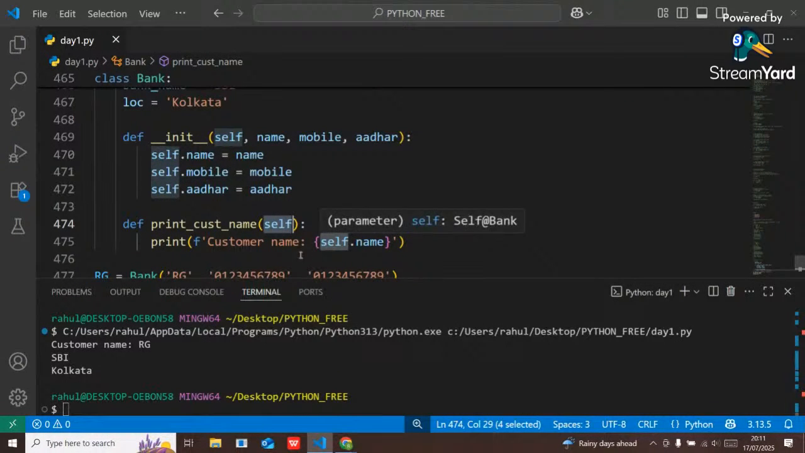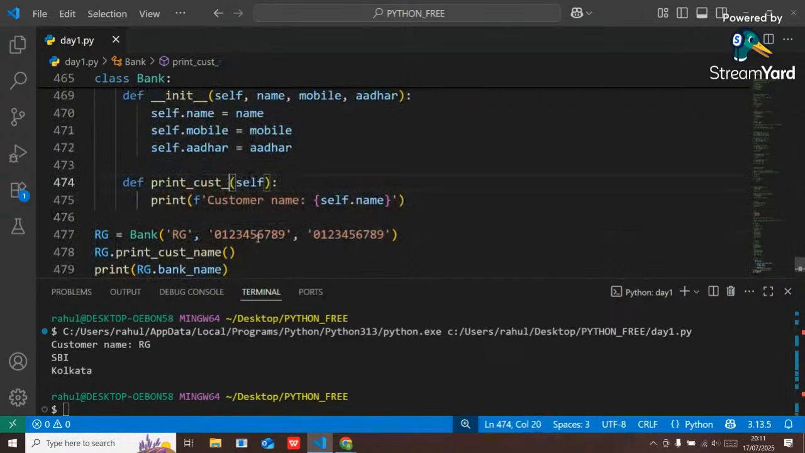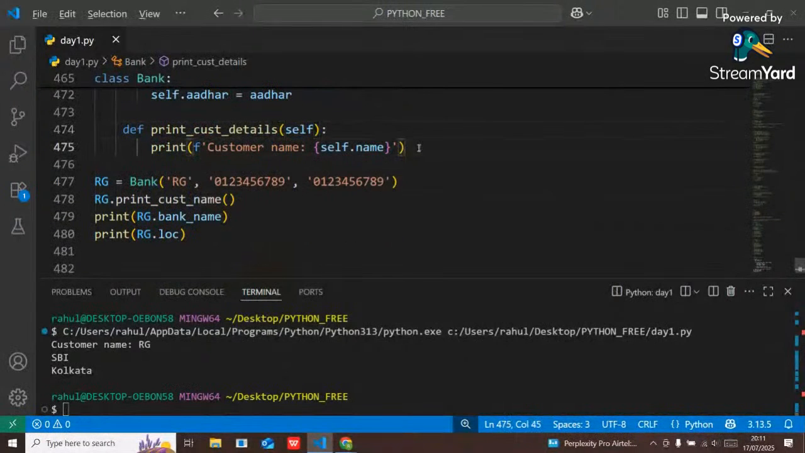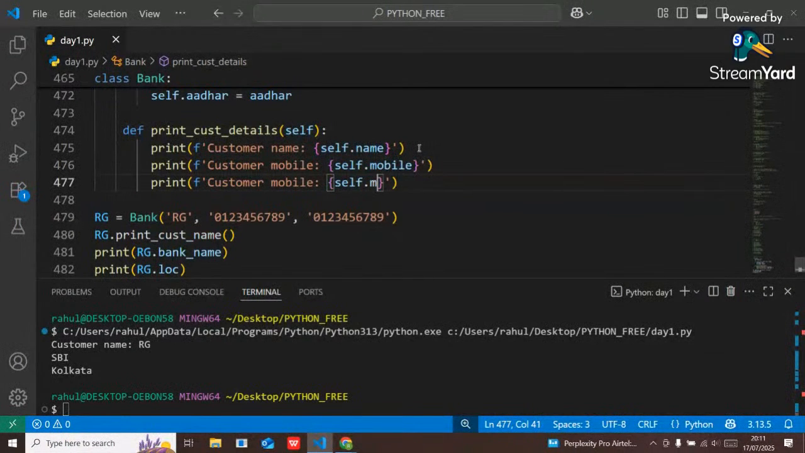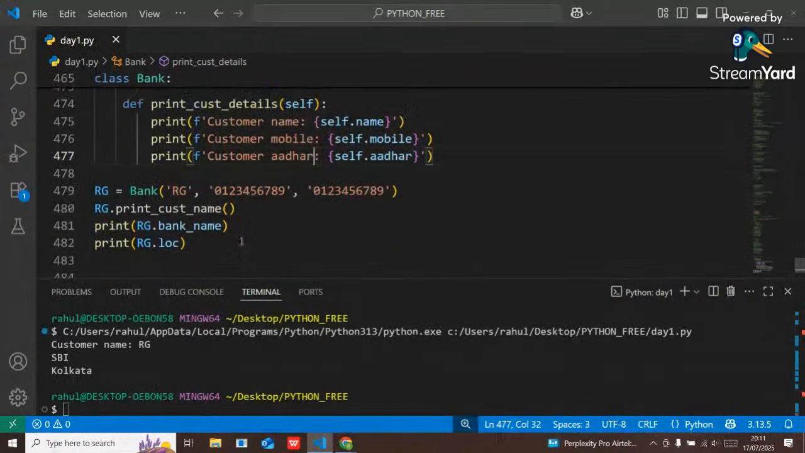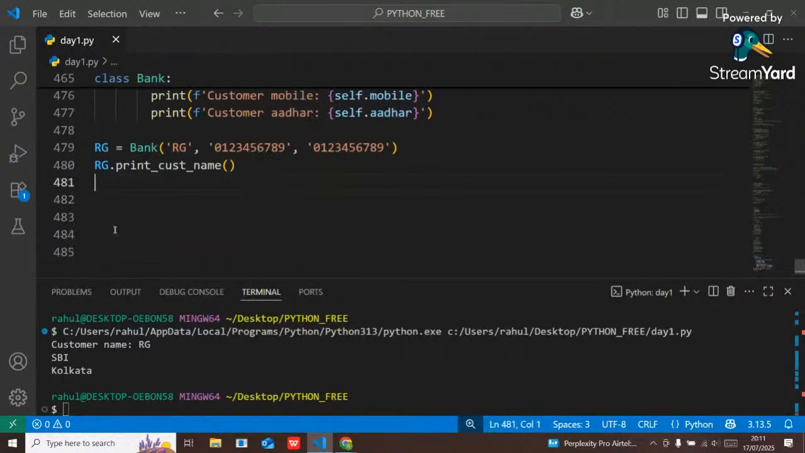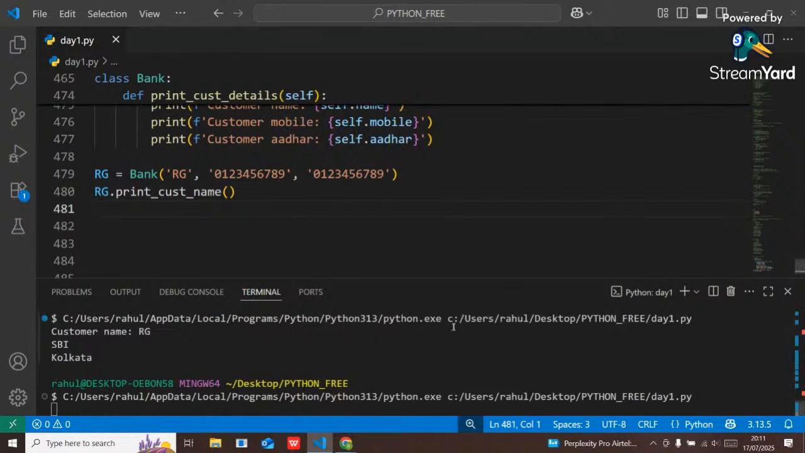Or simply you can write here print customer details. Here not only customer name, you can write customer mobile, instead of name mobile, and also Aadhaar. So you don't have to print all those details manually. There is no need. Simply call the function, execute it.